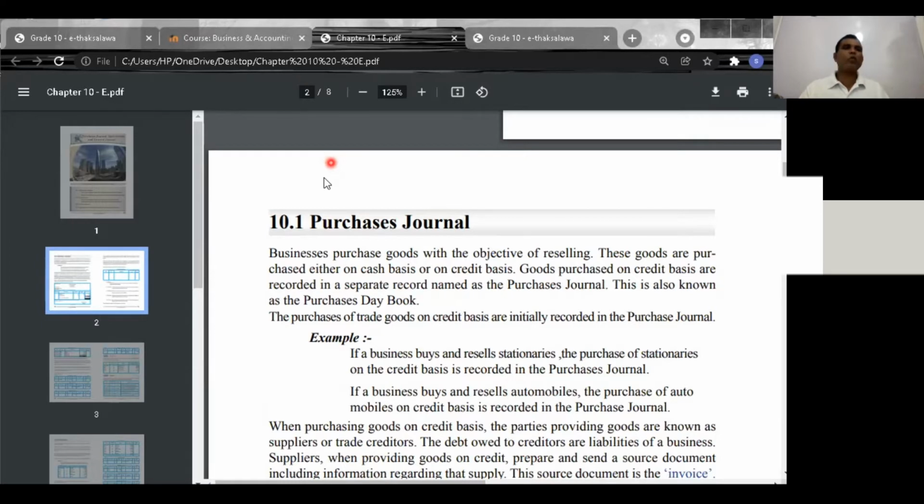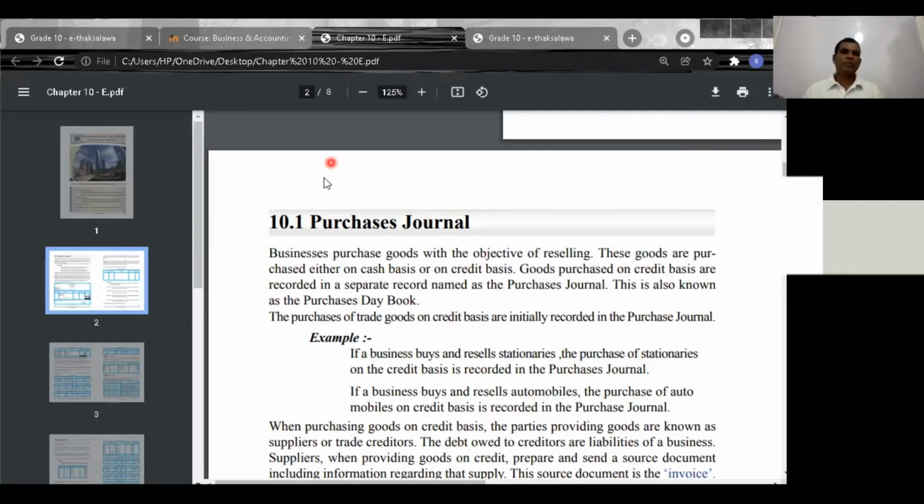Are first recorded in the purchases journal. Those goods are called trading goods.